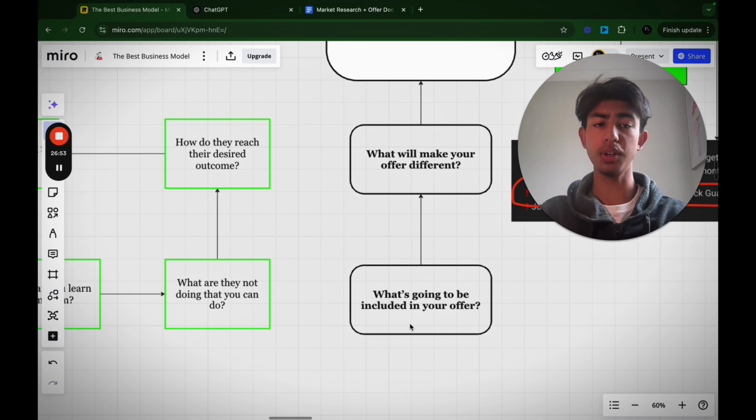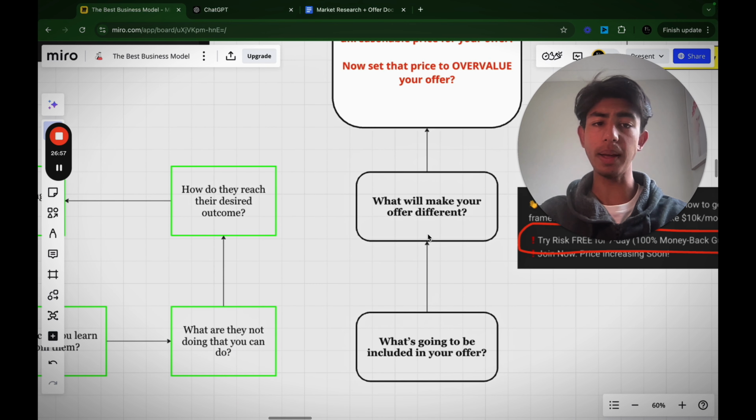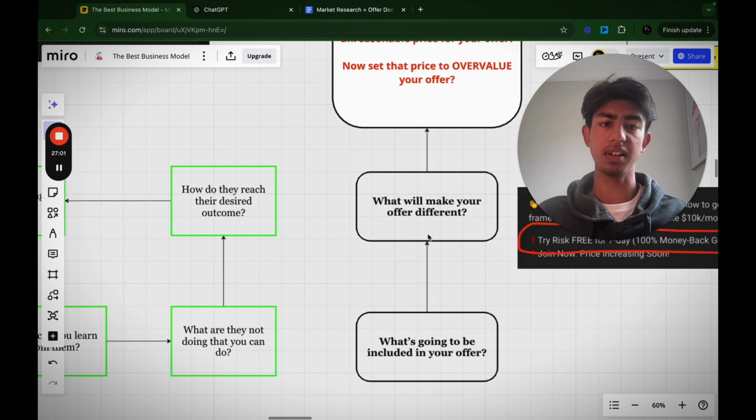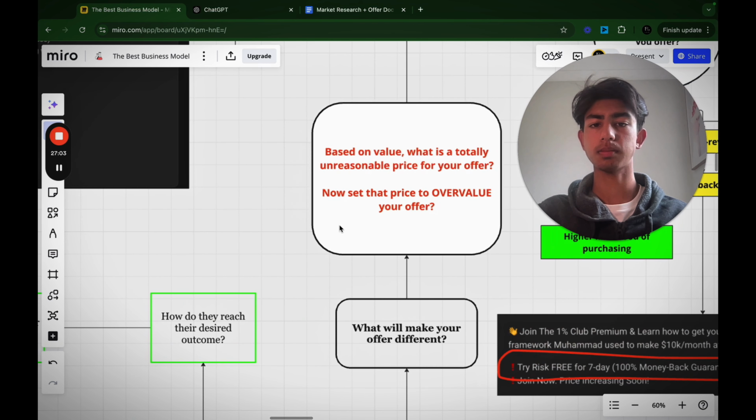What's going to be included in your offer? What are you including in your offer that will make it different, that will make it stand out, that will make it different from what the market's offering? What's going to make your offer different?